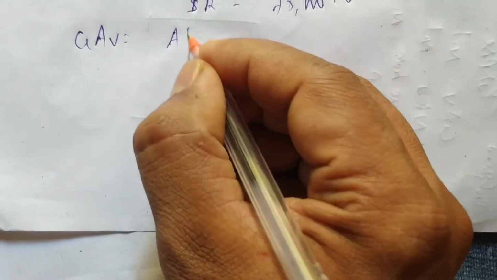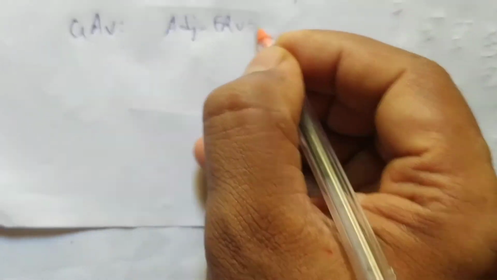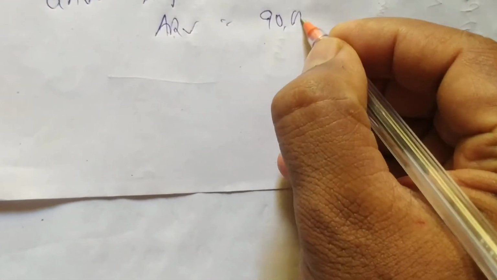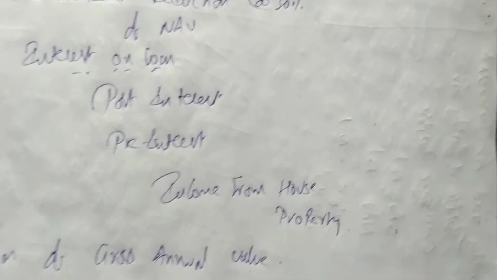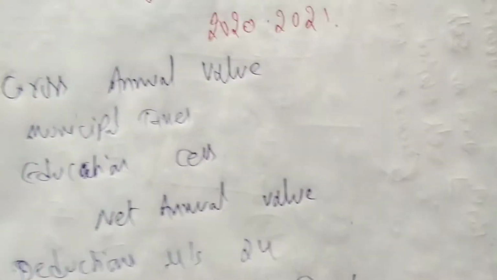Adjusted ERV, that is 75,000, and ARV, whichever is higher. How much is ARV? ARV is 90,000. So higher is 90, so GAV is 90,000. We have taken the GAV of the first house as 90,000. So I can write here GAV 90,000.